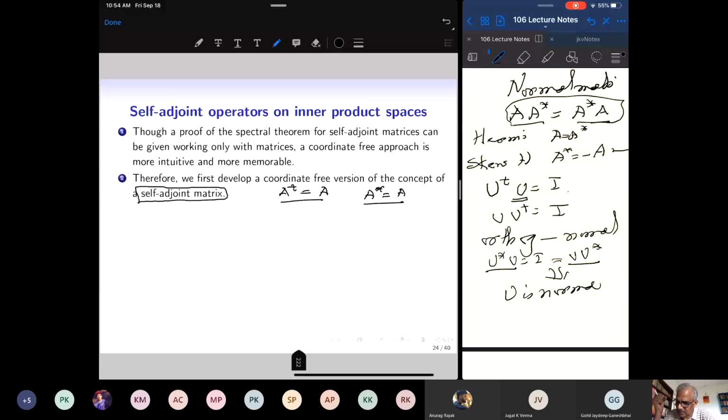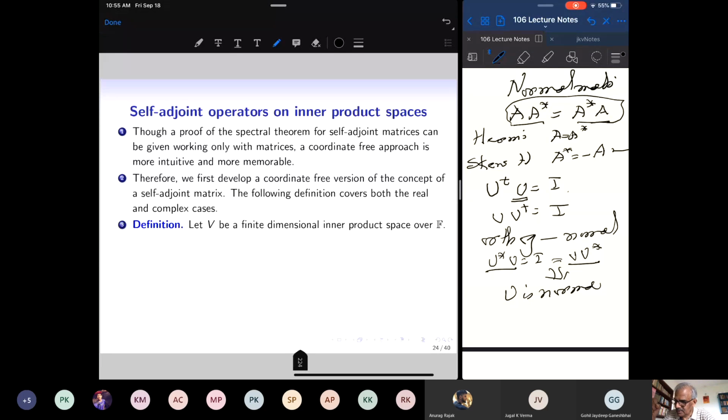We now want to find a concept about linear operators which will generalize the concept of a self-adjoint matrix. This is done by understanding the action of the matrix, which will translate into a nice property of the linear operator corresponding to the idea of a self-adjoint matrix.